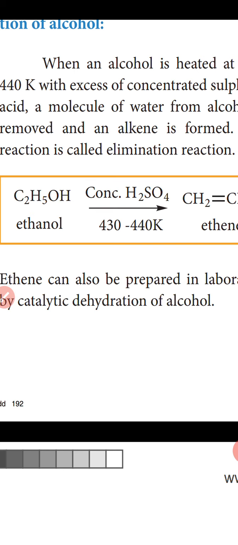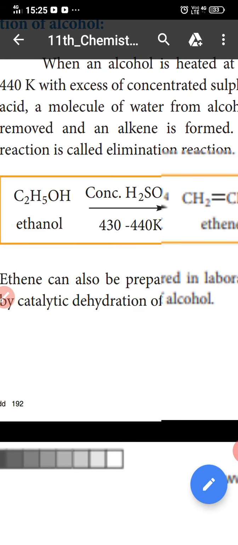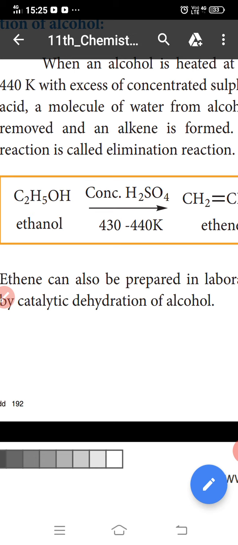Third, preparation by dehydrohalogenation of haloalkanes. Fourth, preparation of alkenes from vicinal dihalides. The fifth one, preparation of ethene by the Kolbe electrolytic method. First, we discuss preparation of alkenes by dehydration of alcohols.